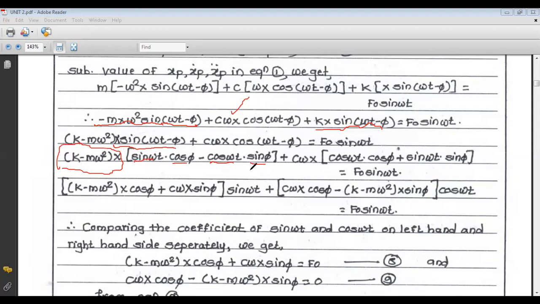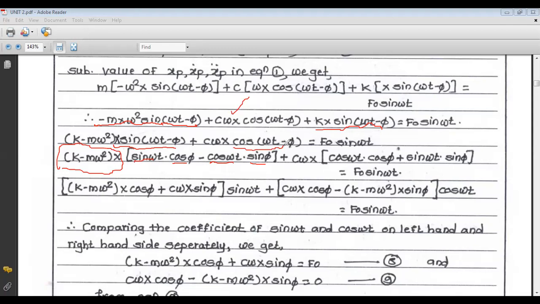We have formulated this term from sin(omega t minus phi). Similarly, we have to use the formula for cos(A minus B).